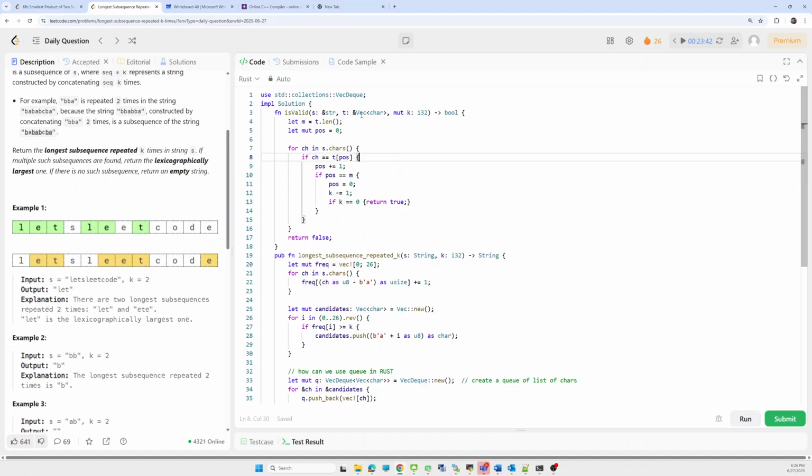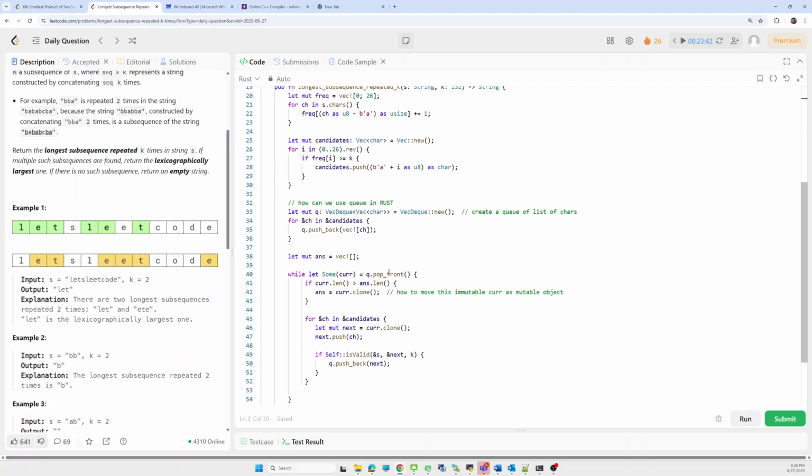To prevent typecasting again, we'll use a vector here, a Vec of char. That's why I am taking the queue of Vec of char instead of string.